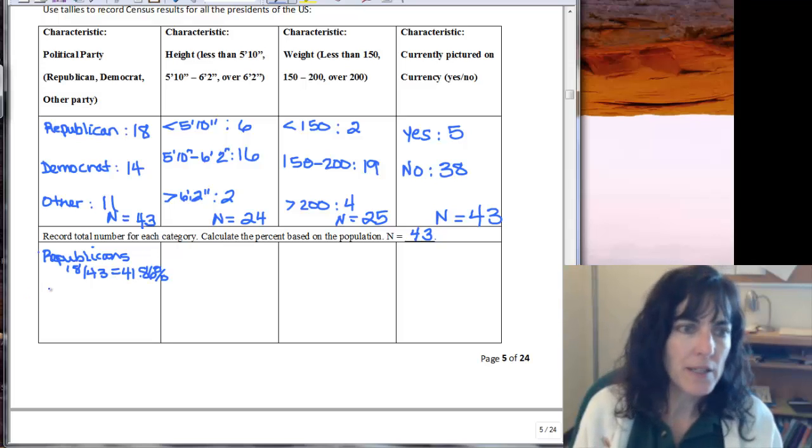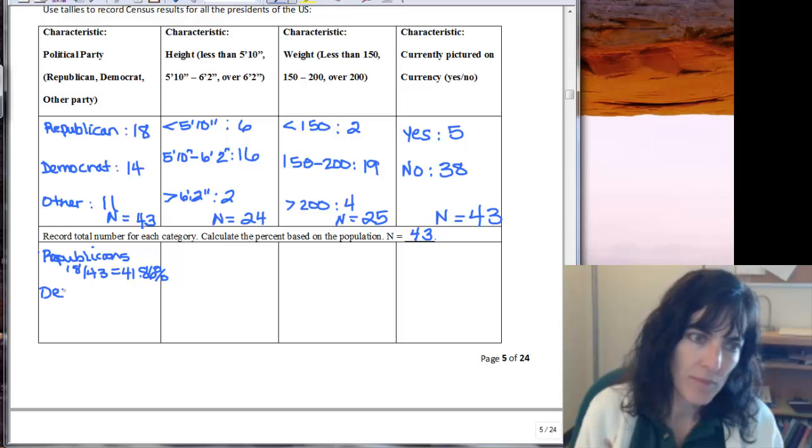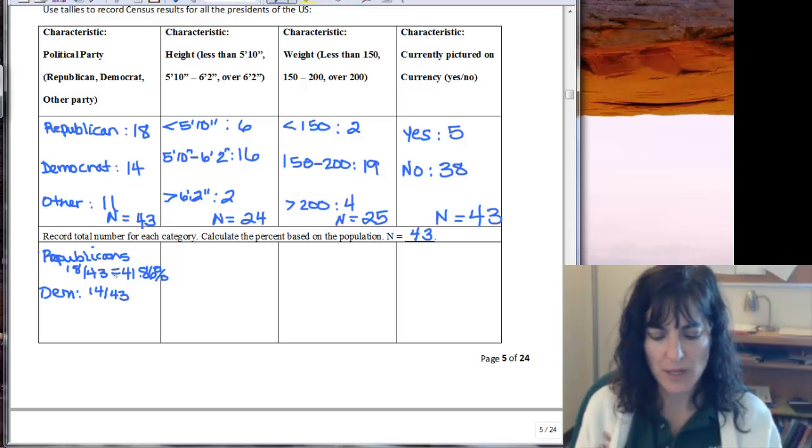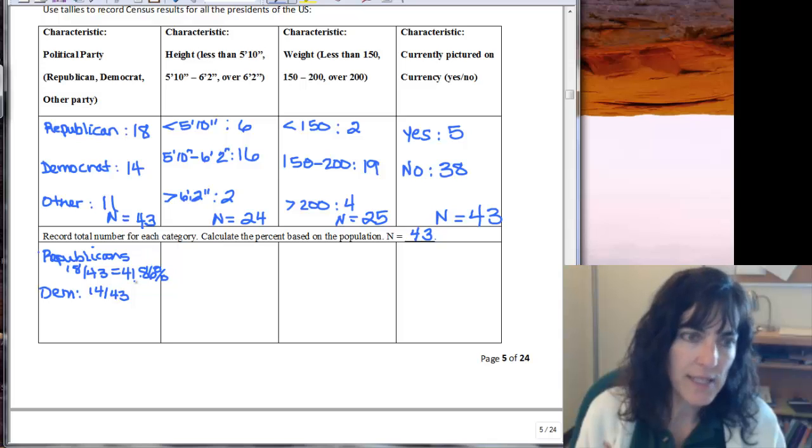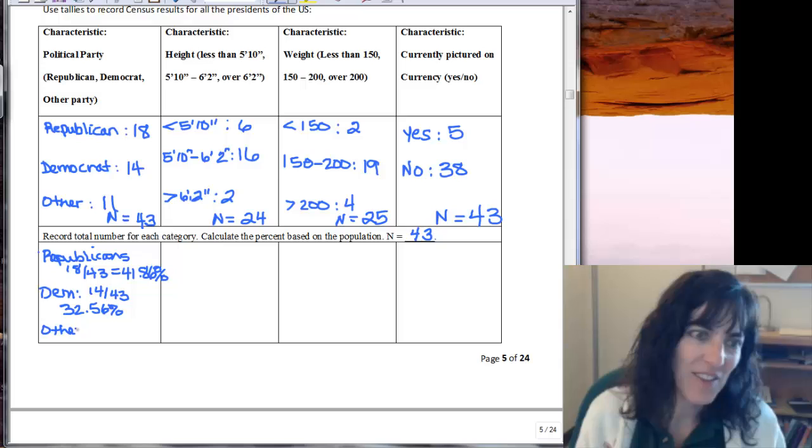Okay, and then Democrats, we have 14 out of 43. So 14 divided by 43, and so I get 32.56. Remember, you need to round. 32.56%. And then the other category that we had, that'll be 11 out of 43.